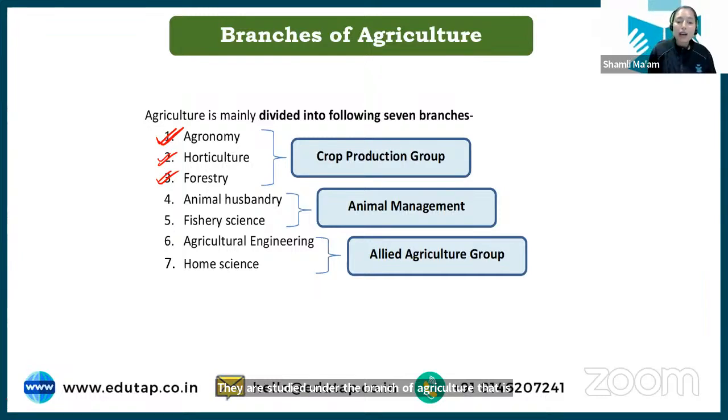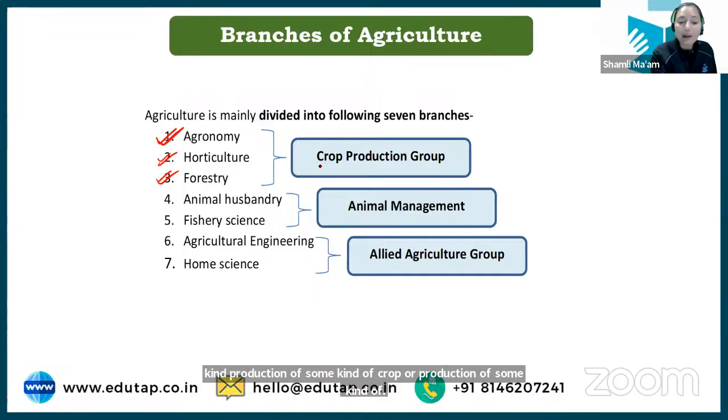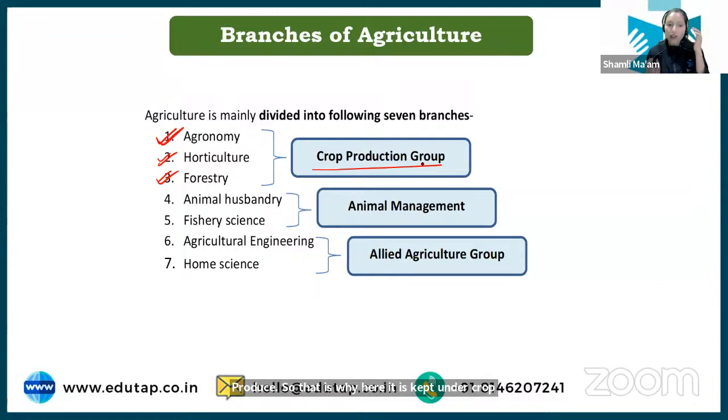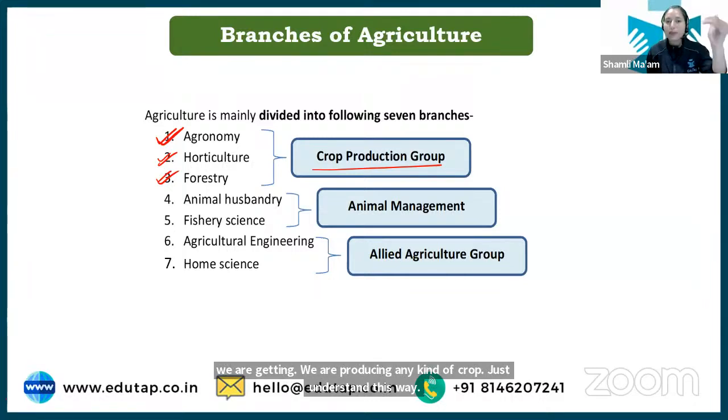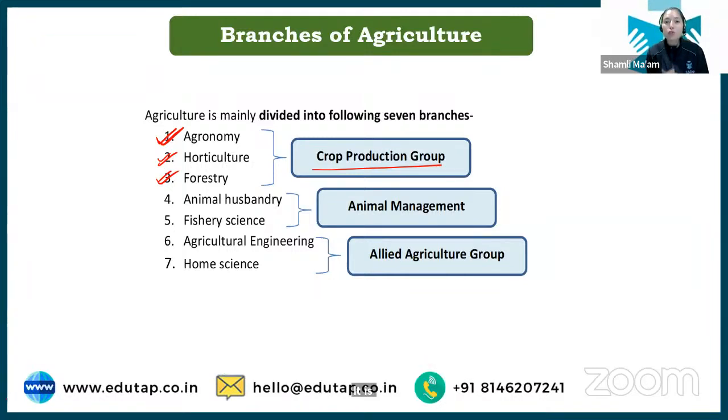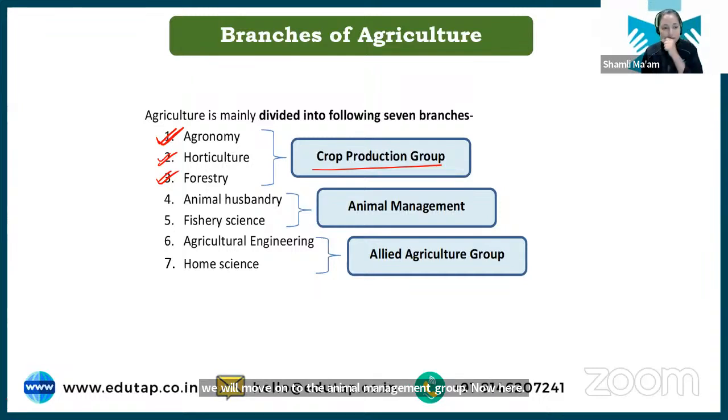Okay? Now here you have to understand that in agronomy, horticulture and forestry, we are dealing with some kind of production. We are dealing with production of some kind of crop or some kind of produce. So that is why it is kept under the crop production group. Crop production group means where we are producing any kind of crop. Just understand it this way. So here it is agronomy, horticulture and forestry. Next we will move on to the animal management group. Now here in agriculture, we are managing animals. There are two sectors where we are managing animals. First is animal husbandry and next is fisheries.